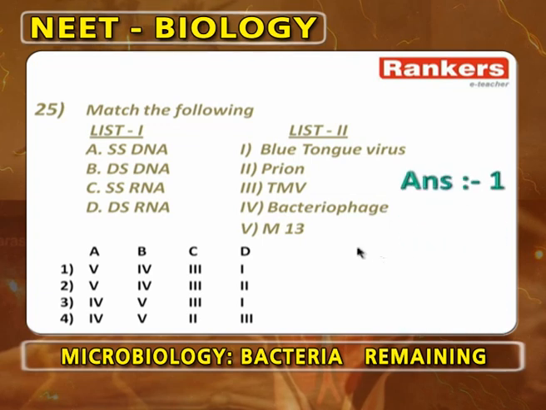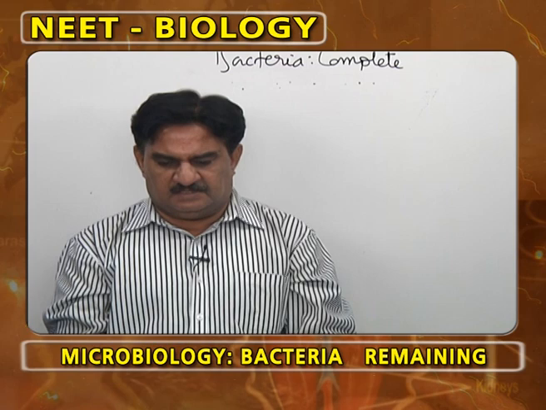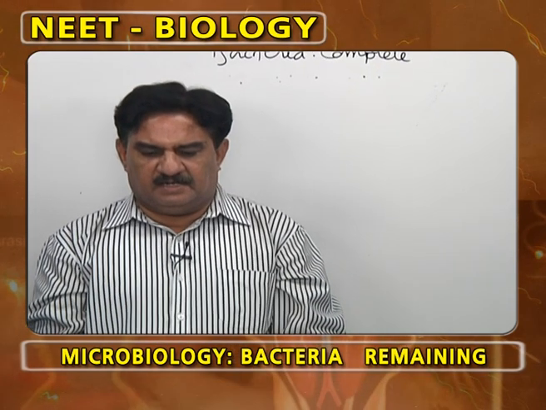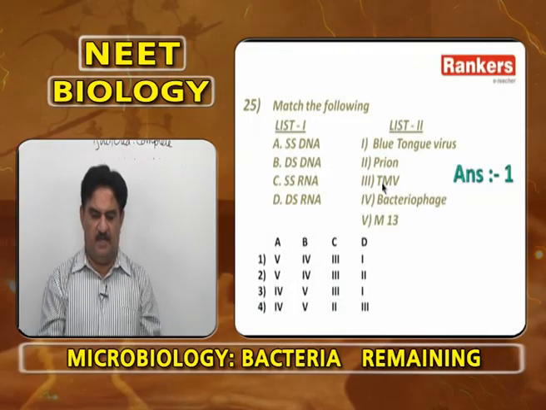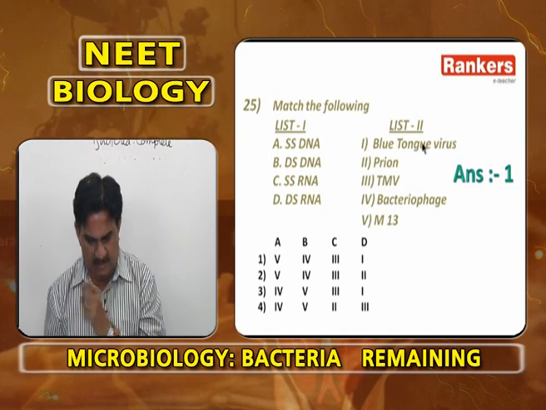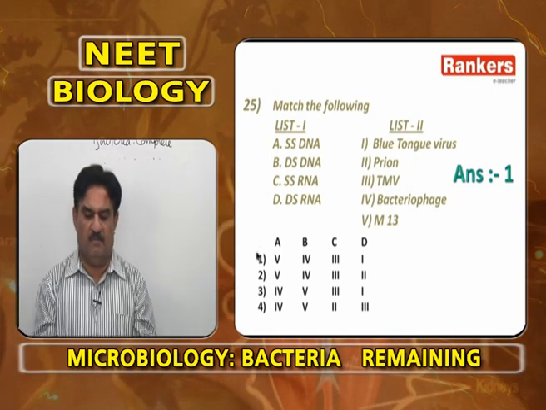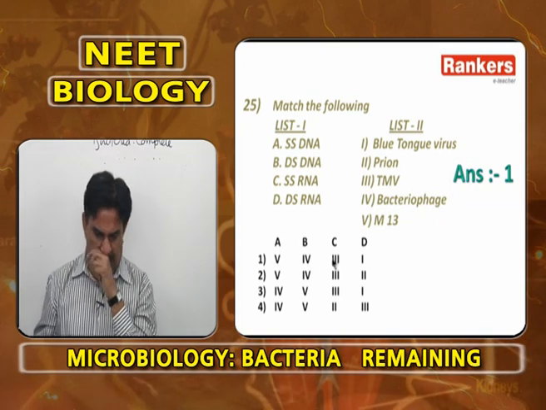Now, match the following: single stranded DNA, double stranded DNA, single stranded RNA, double stranded RNA. Single stranded DNA is found in M13 bacteriophages, 5. Double stranded DNA is found in bacteriophages, 4. Single stranded RNA is found in tobacco mosaic virus, 3, and double stranded RNA is found in blue tongue virus. So, answer is 5, 4, 3, 1.